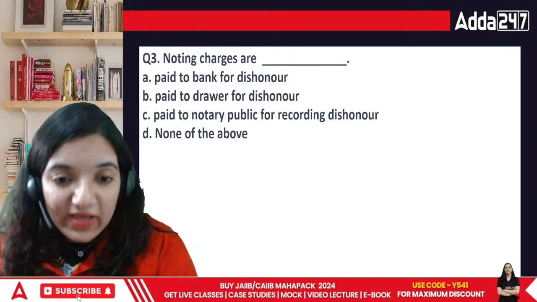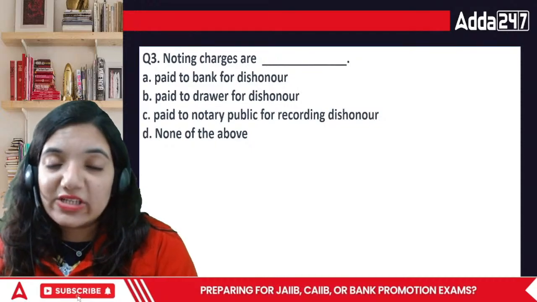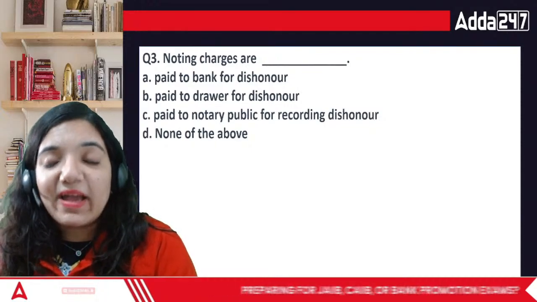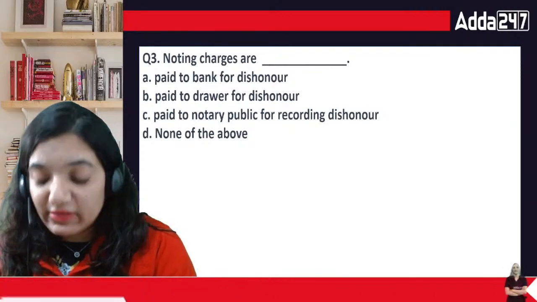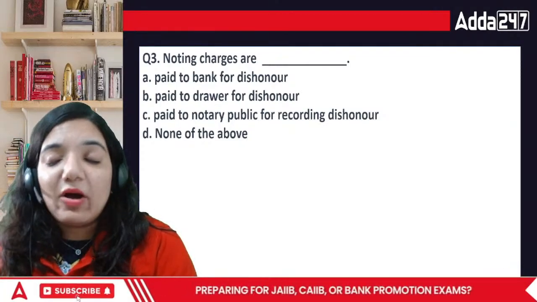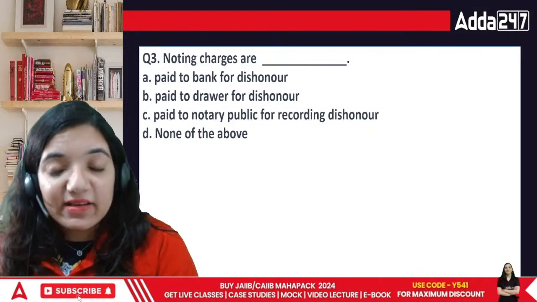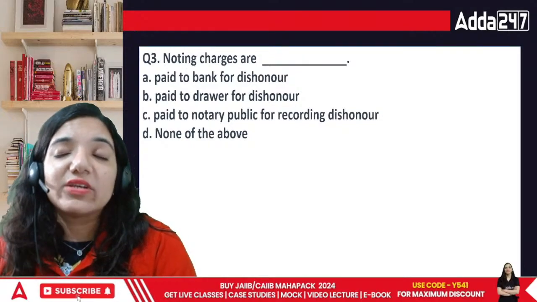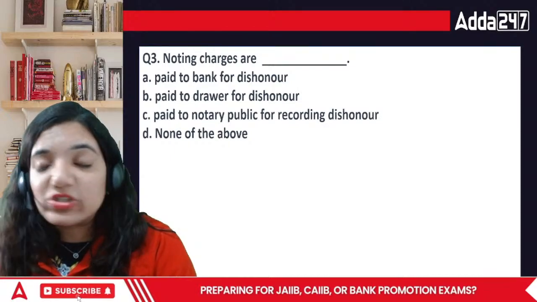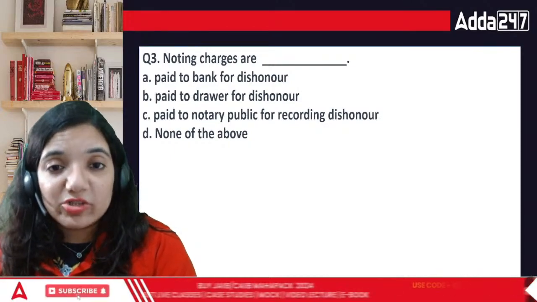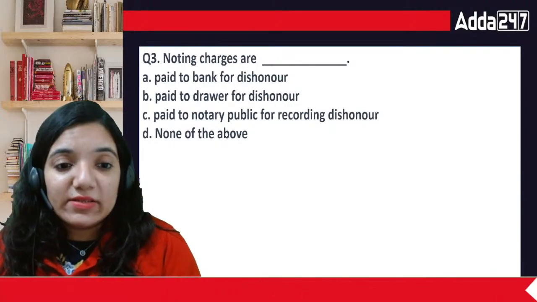That means if there's any failure in payment, then you are supposed to pay the noting charges, because you have to get it to the bank and get it acknowledged. When we talk about the inability of the particular buyer to pay off the money, only then can we go ahead and pursue the case in court further, right? So noting charges are nothing but an acknowledgement of the fact that yes, there is a dishonor, right?